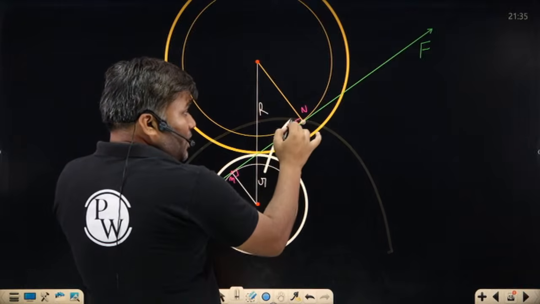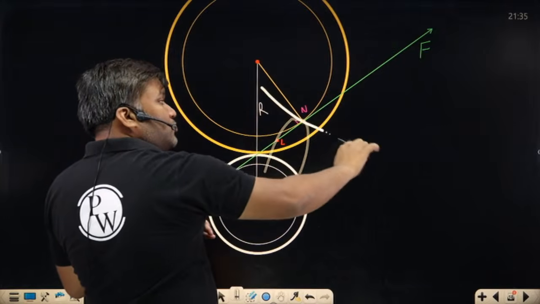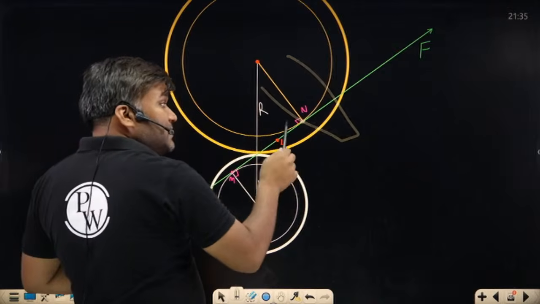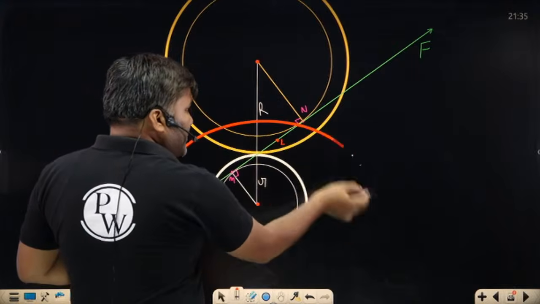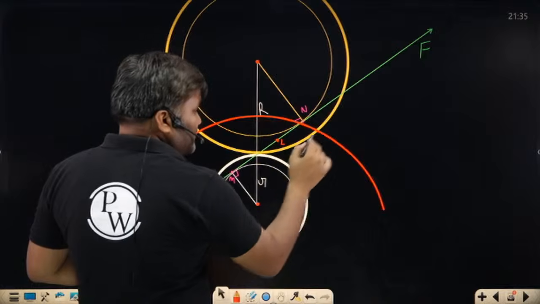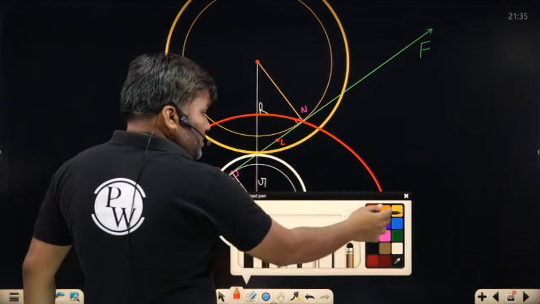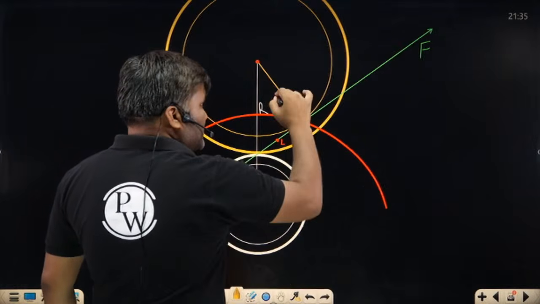Your teeth are so big that they are touching the gear tooth exactly at this base circle. Imagine if you have made it even bigger, let me draw. Sir, this is the circle which you have got. This is the addendum circle for which your gear tooth will be in radial position.